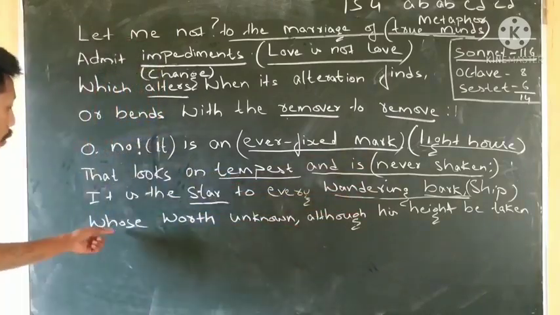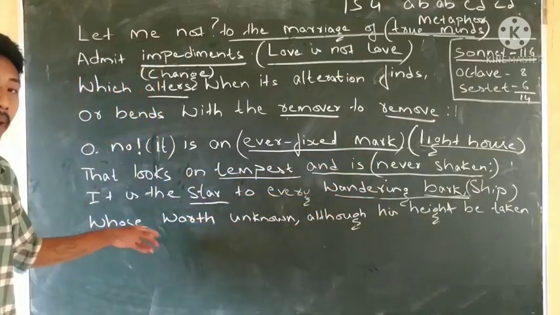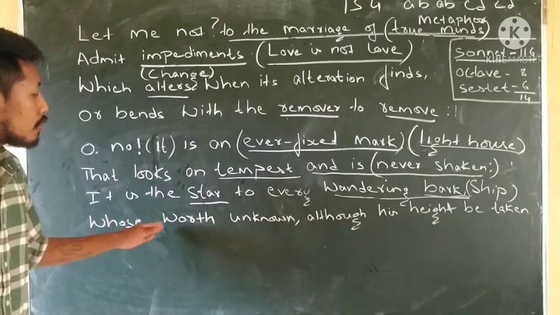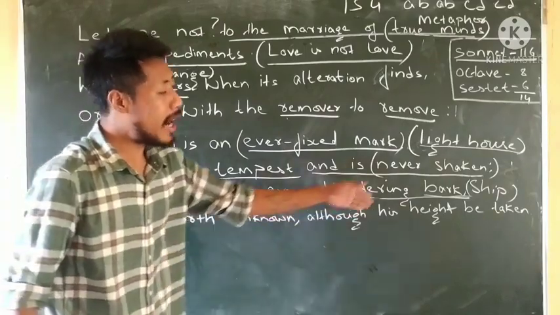Which means whose worth's unknown. Whose worth's unknown means the worth of true love is unknown, although his height be taken.